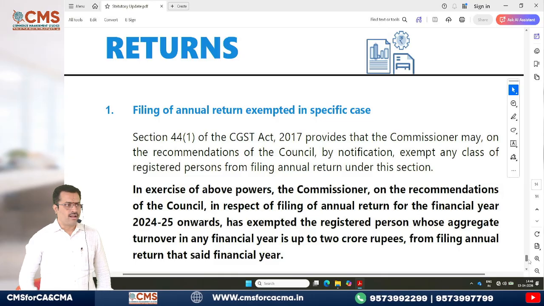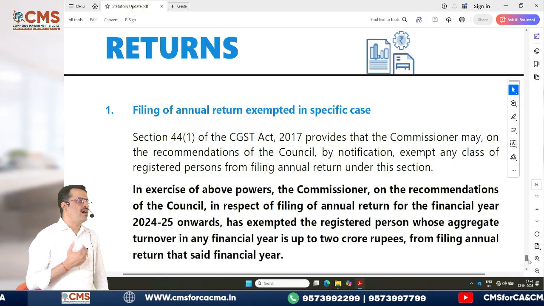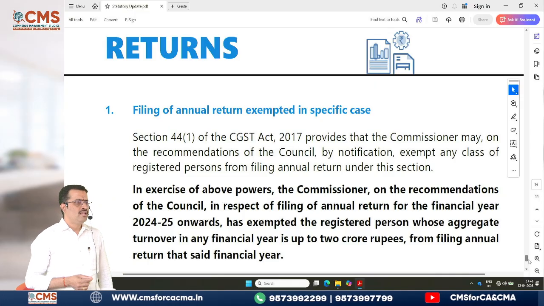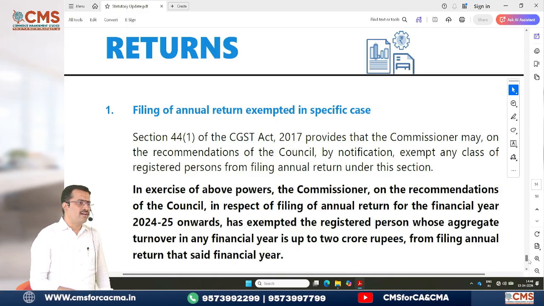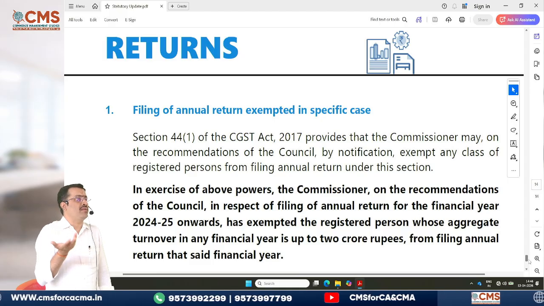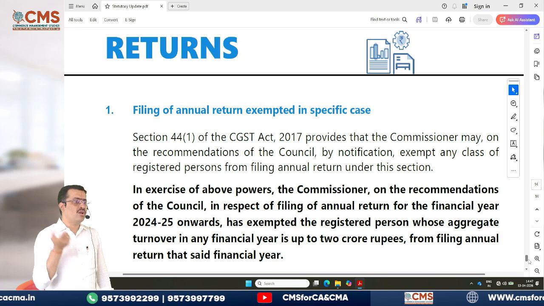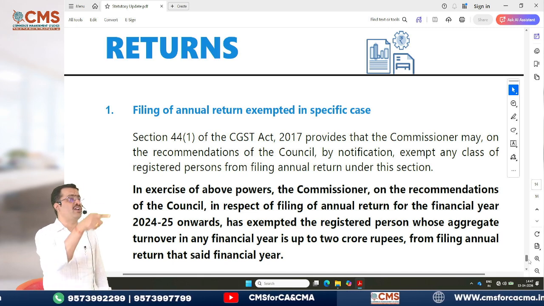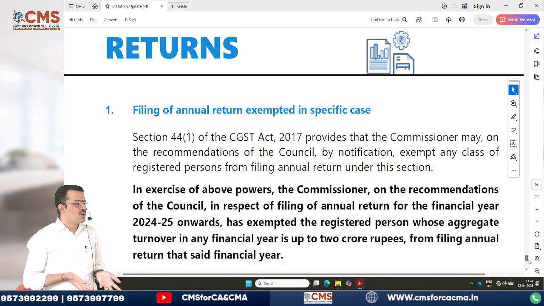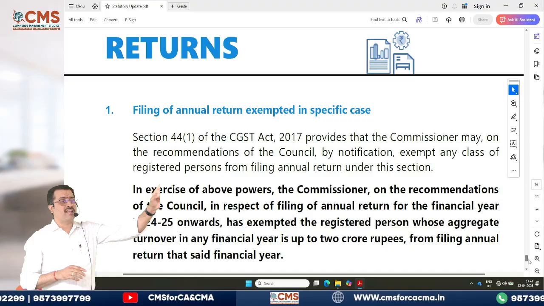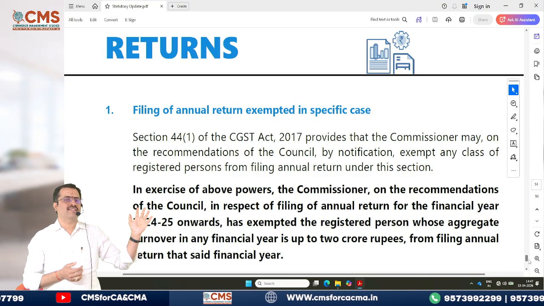Now there is an amendment here. The amendment is, many people started arguing with the department. Sir, you are saying the preceding financial year turnover is 2 crore. So once I start filing the annual return, is it required every year for me? Because next year maybe because of market conditions my turnover might be less than 2 crore. In that case also your GST officers are sending us notices, why didn't you file the annual return? When we try to explain to them, my turnover did not exceed 2 crore, they are saying if it exceeded in one of the financial years, you have to file GSTR 9. Now they have given a clarification for that.